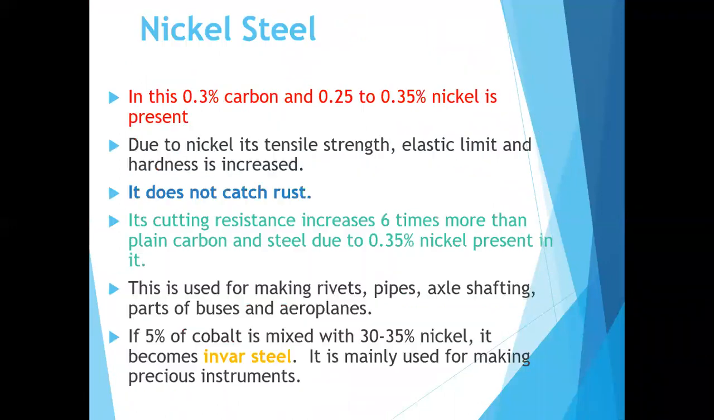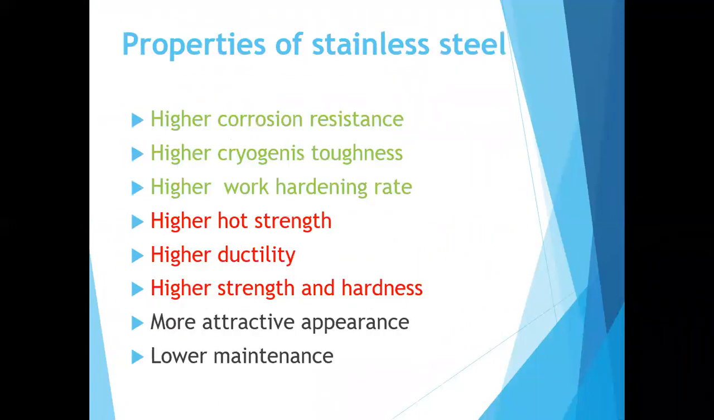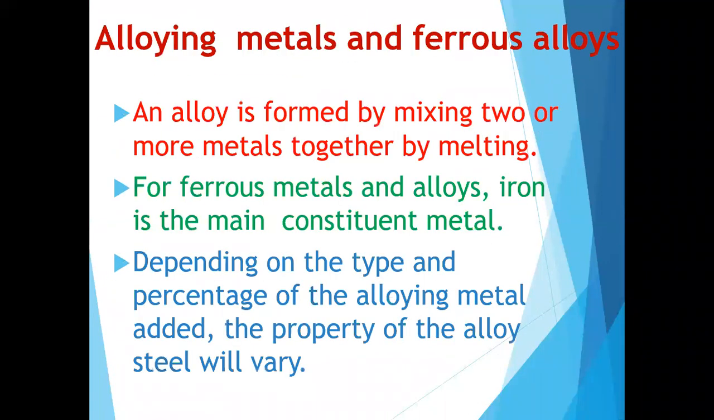That is alloying metals and ferrous alloys. You know that we discussed the metals and the types of metals, types of iron. So alloying metals and ferrous alloys will be the next topic. What is an alloy? First you have to understand what an alloy is.